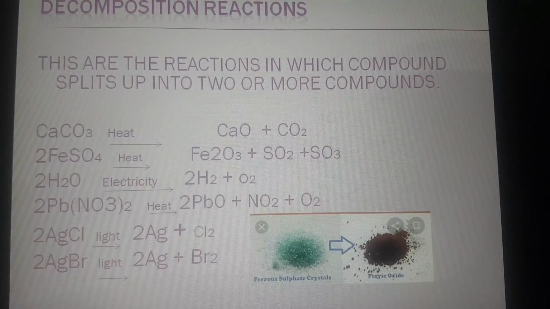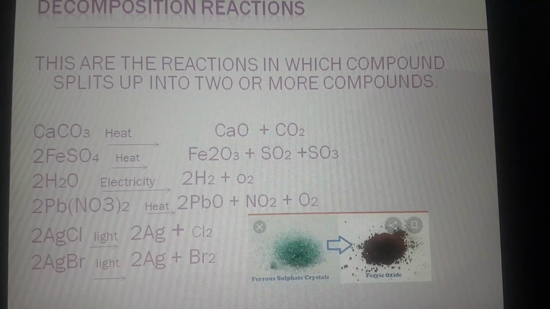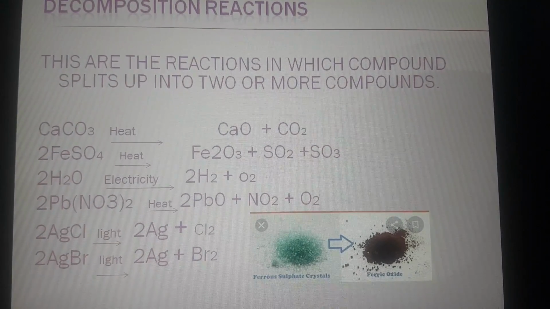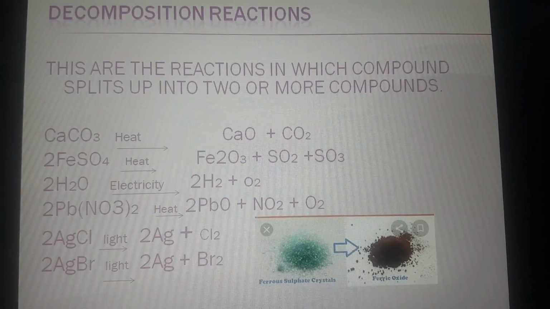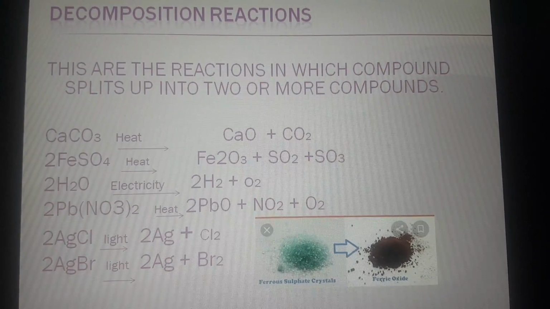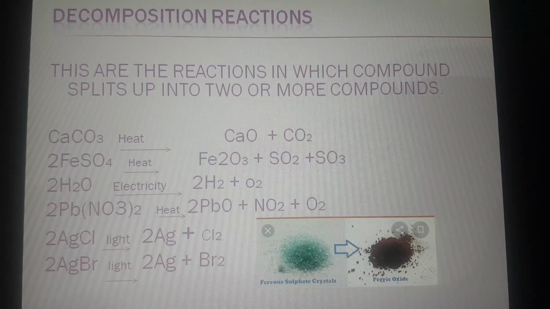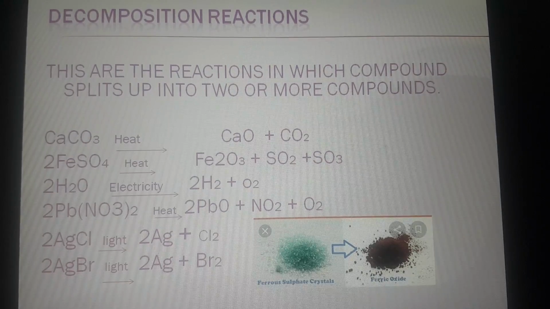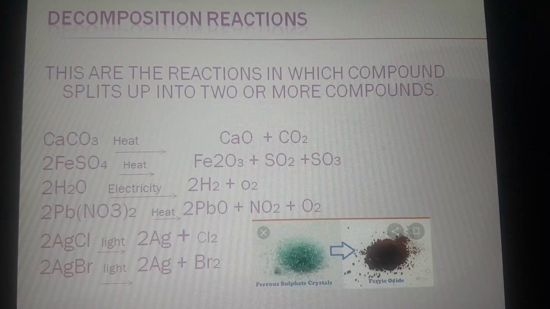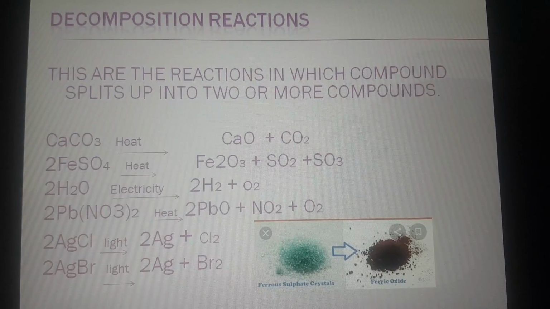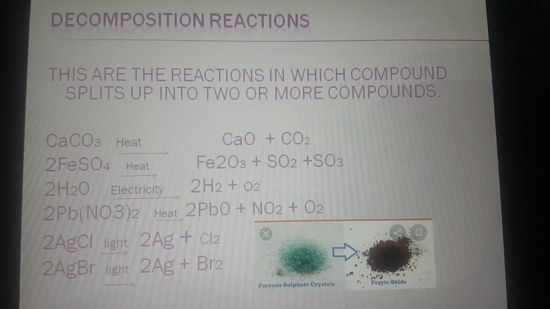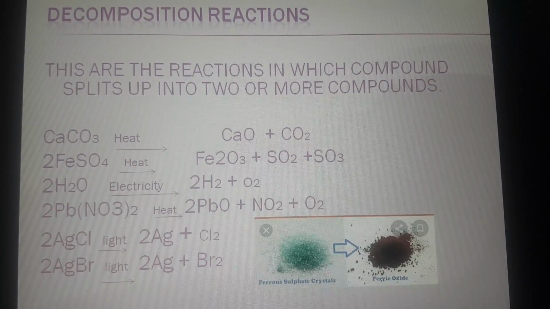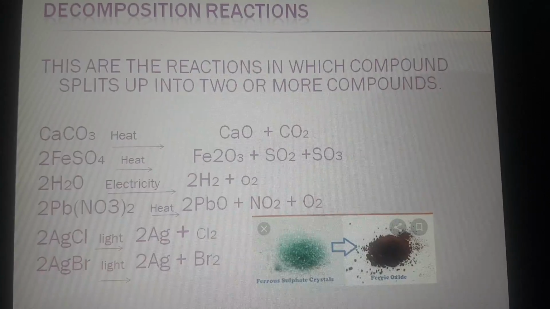Now, the other reaction is when water, that is the H2O molecule, splits in the presence of electricity into hydrogen and oxygen. It is also given in the form of activity 1.7. Now, the activity 1.6 reaction is when lead nitrate in the presence of heat produces lead oxide, nitrogen dioxide and oxygen. So here lead oxide, nitrogen dioxide and oxygen are formed when lead nitrate splits.